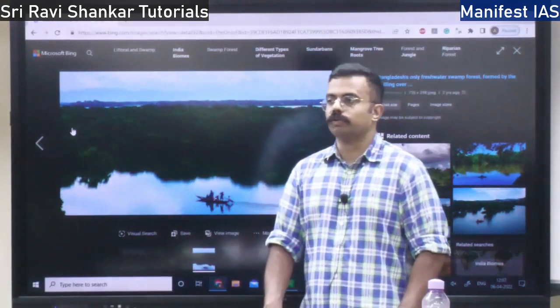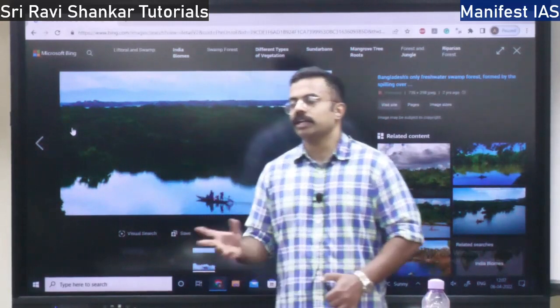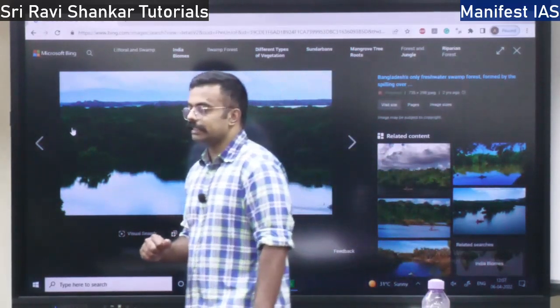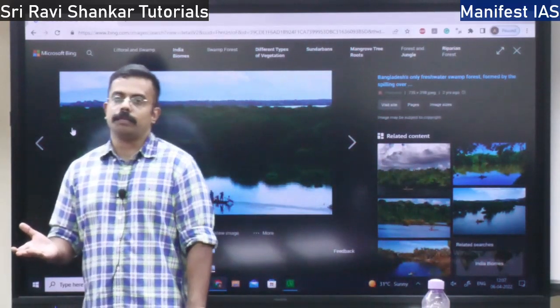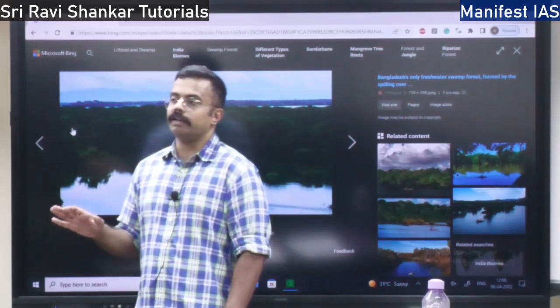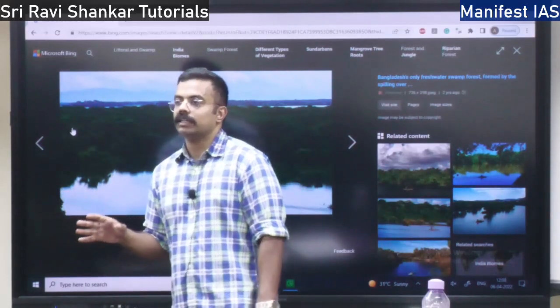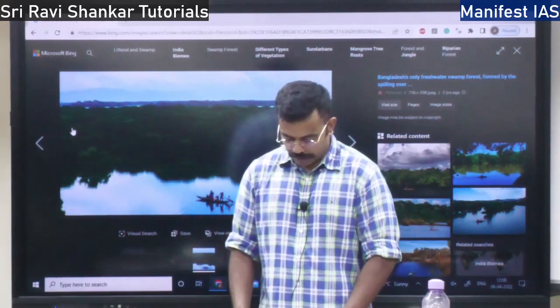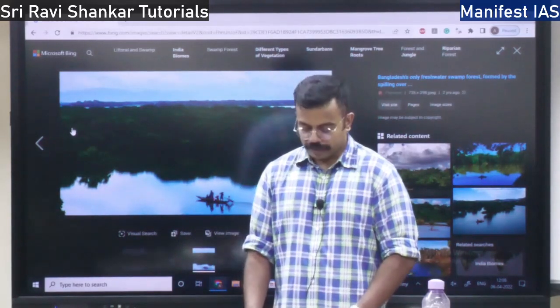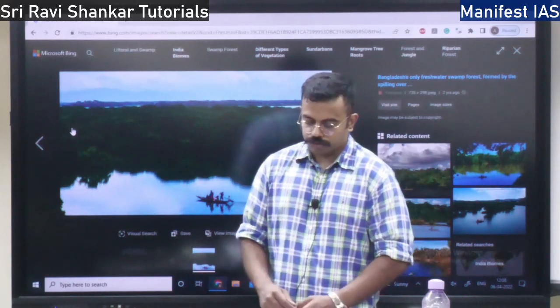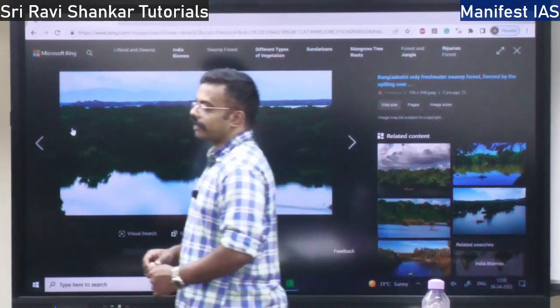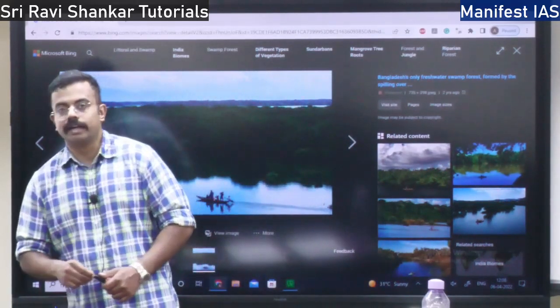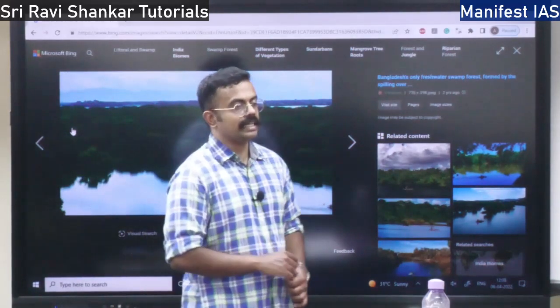I have already told you what is a wetland. Wetland is a place where, during the dry season, the water level will not cross 6 meter. That is a wetland. So this littoral and swamp forest is having a wetland type of landscape. So 70% of the wetland in India is under rice cultivation.